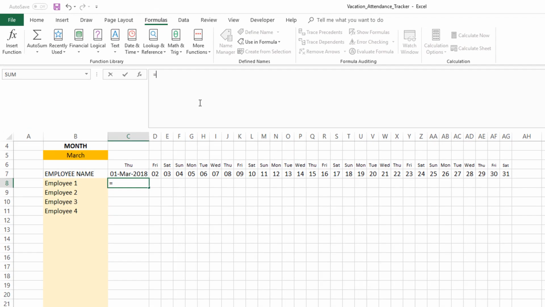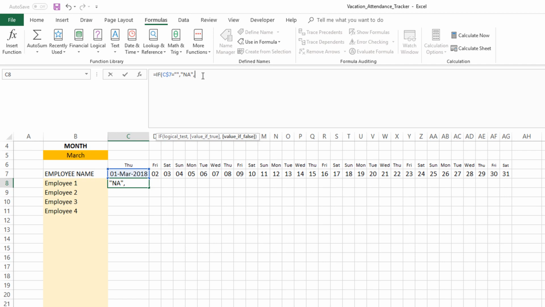So I'm going to first start with if. Our first logic we want to implement is if the date is a valid date. So the date we are referring to is 1st March here, right? So let's look at that. And we're going to lock row 7 because row 7 is where our dates are, so we don't want that row to keep incrementing. So if this specific date equals nothing, then do NA, comma. So this means if this date equals nothing, then it'll put NA.